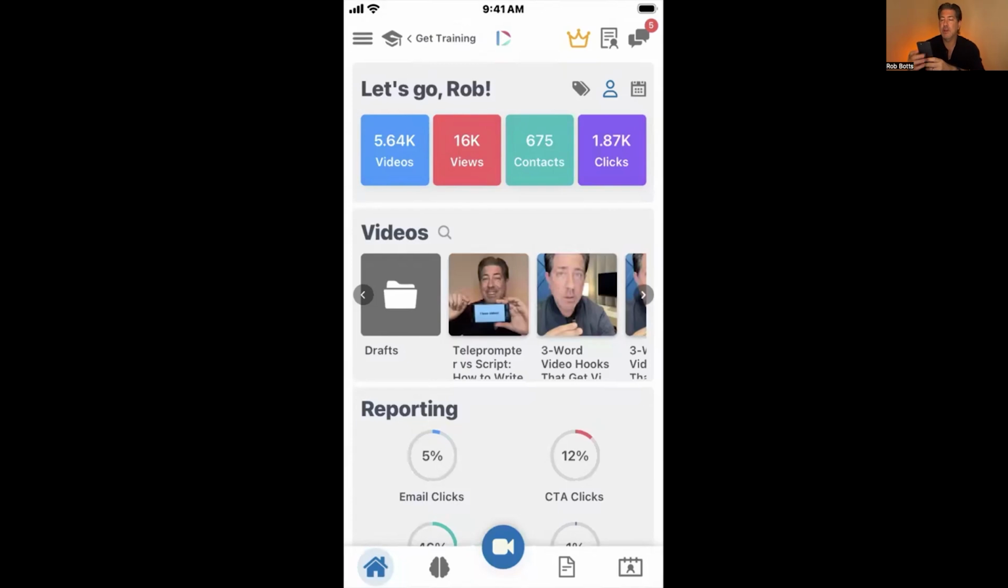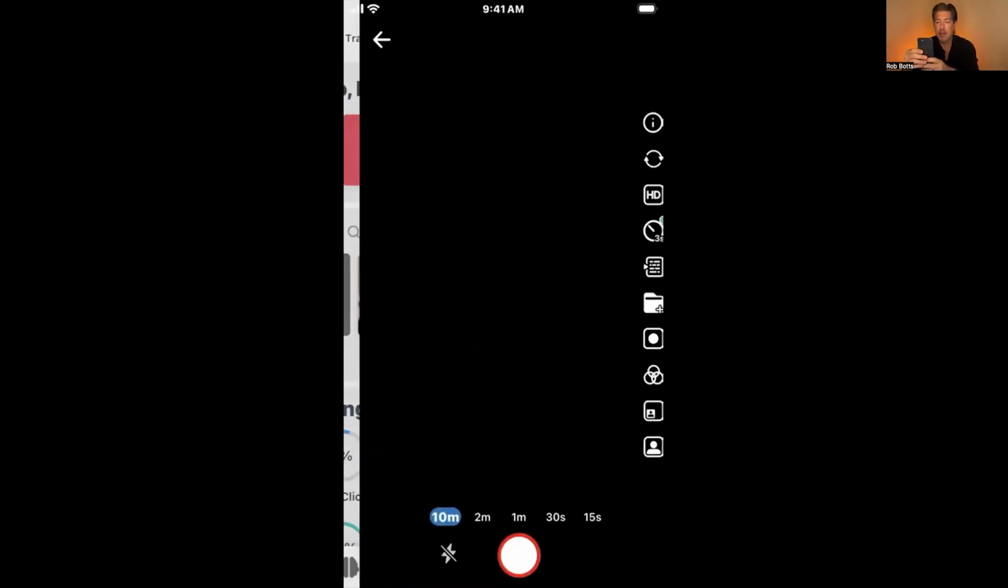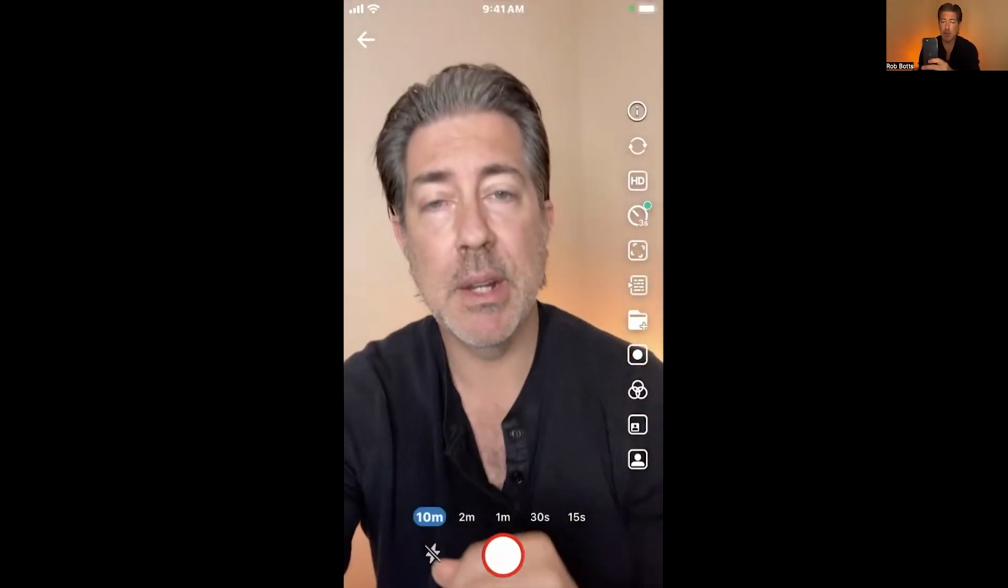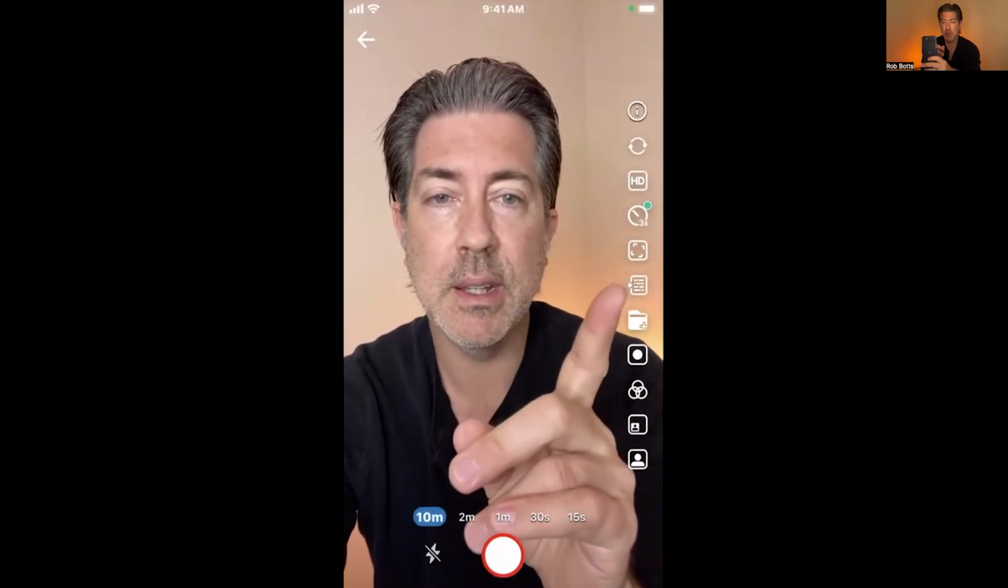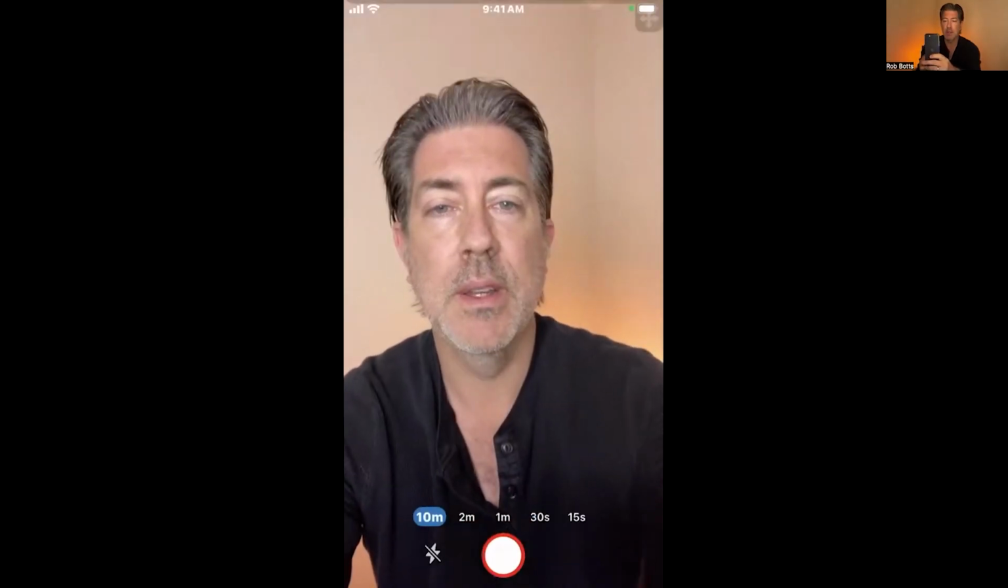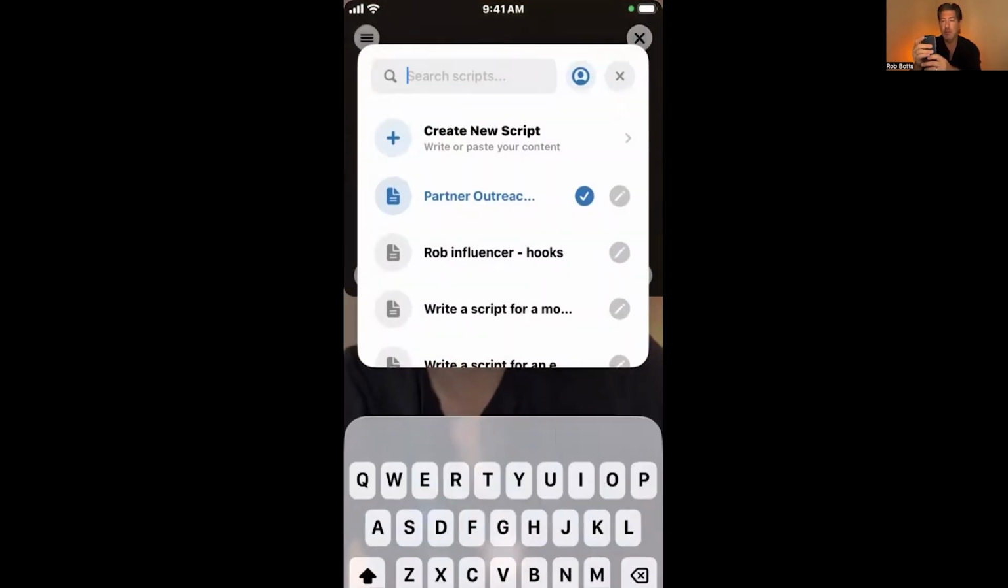Okay, so here is the Dubb mobile app, and I am going to select the record button right at the bottom, little blue camera icon down there, and it's going to open up my camera. And now I can record. And the script we're going to find is right over here in the teleprompter, which is this button right here. And we select it here. We're going to go back to scripts in here.